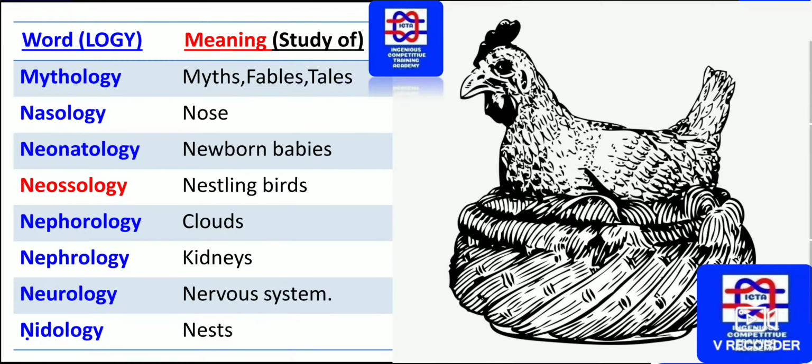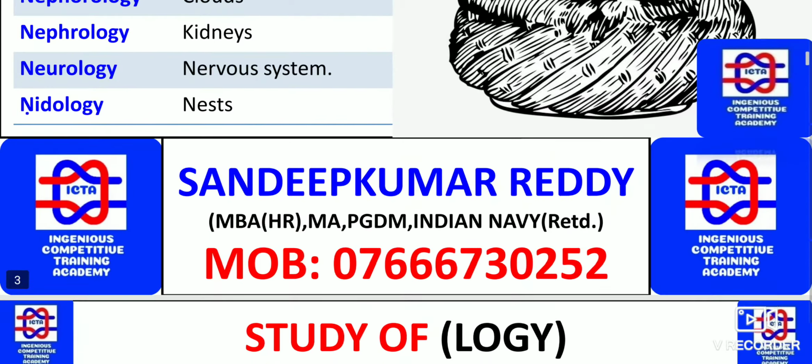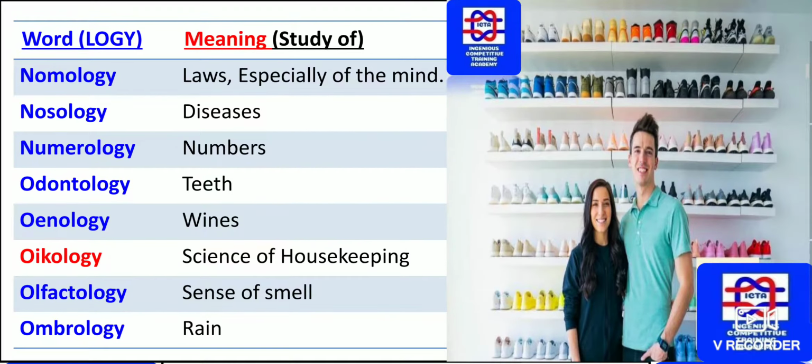Next we have the nervous system, that is neurology, is the subject. And we have the study concerning nests, that is nidology. Next we have nomology, meaning the study concerning laws, especially laws of the mind, known as nomology. And the study concerning disease is known as nosology. So what are the diseases? And the study concerning numbers is known as numerology.